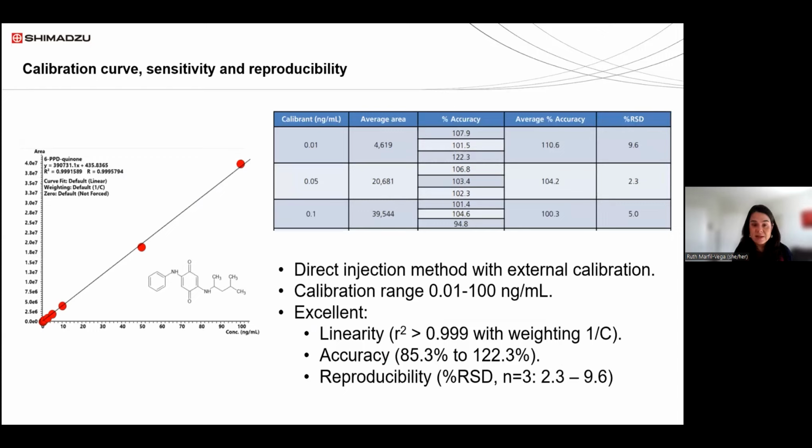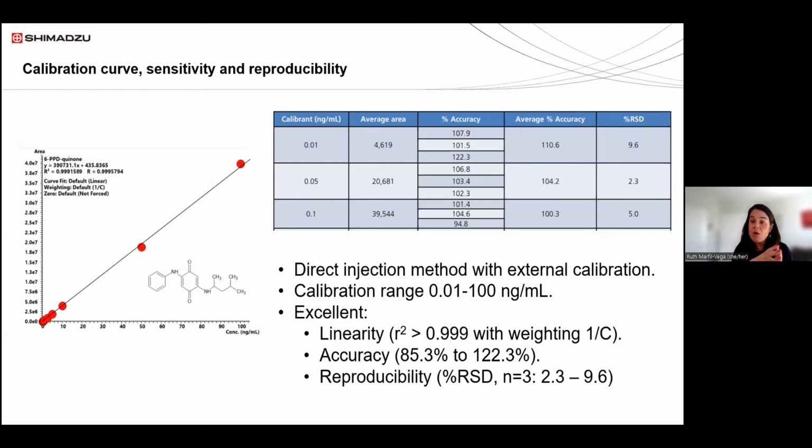We got excellent results in terms of linearity, accuracy, and reproducibility. And I would like to point out that this was a direct injection method. We didn't do any sample preparation. We didn't have to concentrate. Most of the publications use methods in which you need to concentrate the sample. This was done just by getting the sample. If it has a lot of solids, you just need to filter it, and we inject it directly in the instrument.